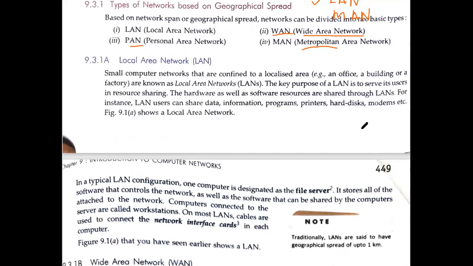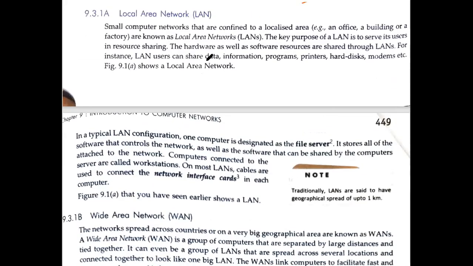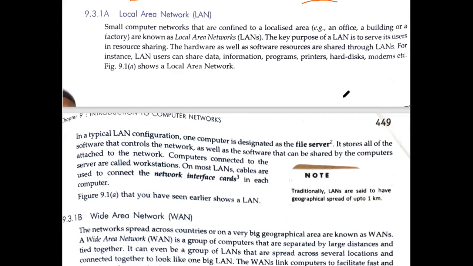Okay, the very first specific thing is given for the LAN. It is not given that much, but it is given that it is generally localized to an office or a building or a factory. This is what is called a LAN. What you have to understand is that the range is up to 5 kilometers or within the building.